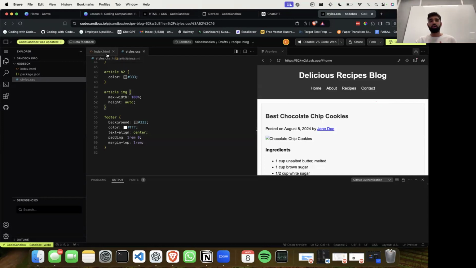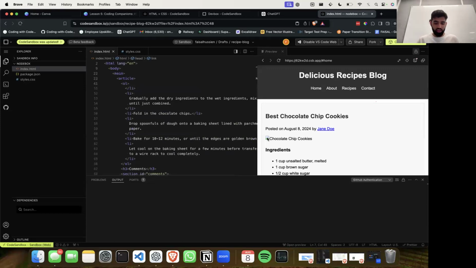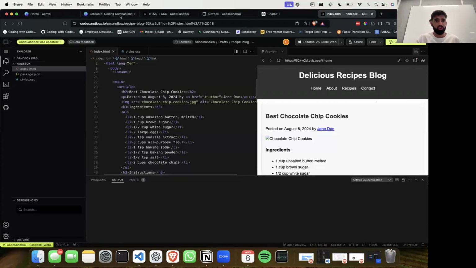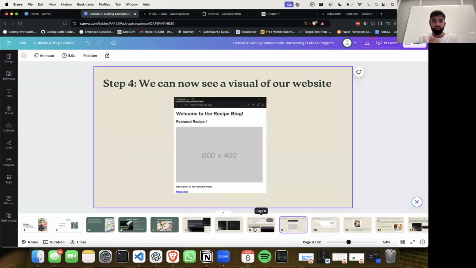Now, how can we actually go back and fix this ourselves? What this signals is that there is a broken link, meaning that in our index.html file, in my case it's next to the chocolate chip cookies, where that is mentioned here on the right-hand side. Basically, the code is trying to say, in this position, please put an image. That's why you see that little broken frame. And so this is where the human element is so important. We need to try and fix this.